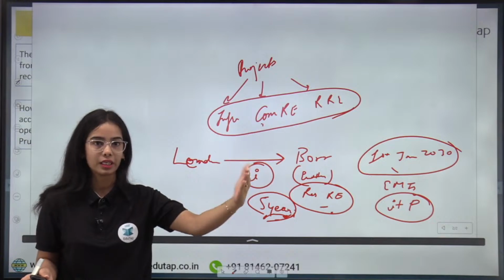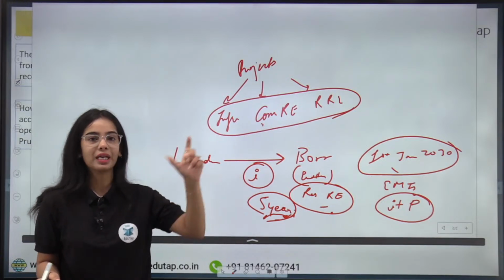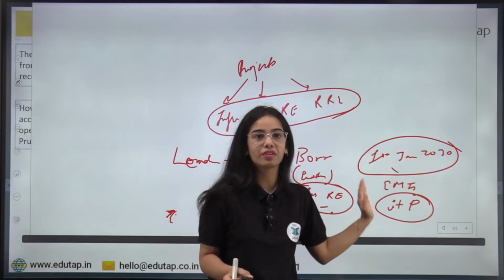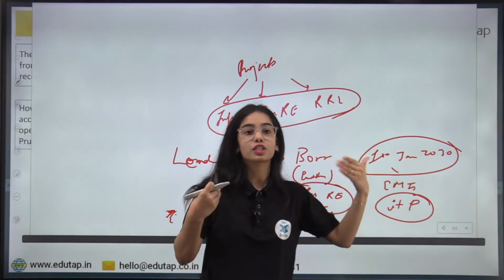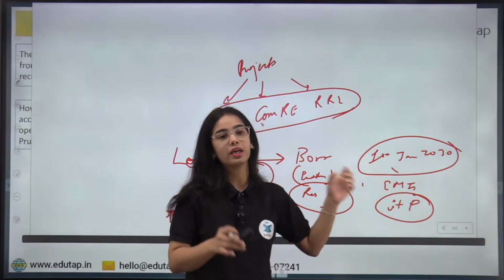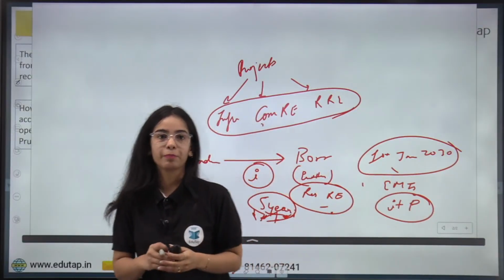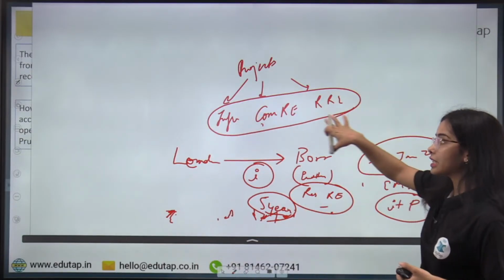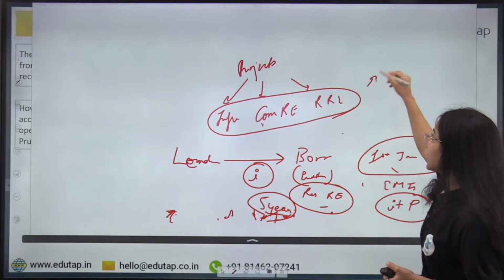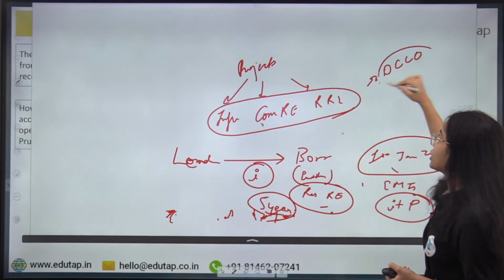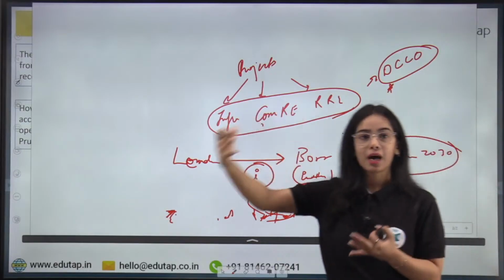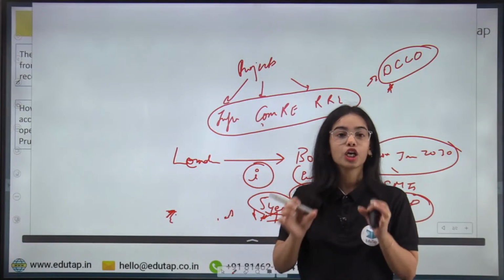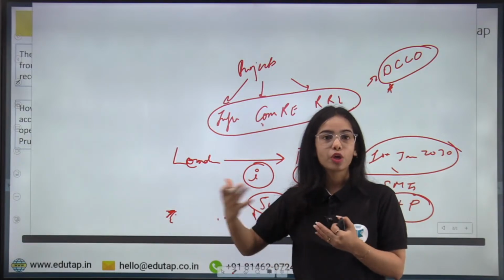So till 2030, in 5 years the construction will happen and the borrower will only pay interest. From 1st January 2030, when the project starts operating, the borrower will pay the interest plus part of the principal. So this is the idea, that in infrastructure projects, commercial real estate projects and residential real estate projects, there is the date of commencement of commercial operation. Once the commercial operation starts, the borrower starts paying a major chunk of the money back.